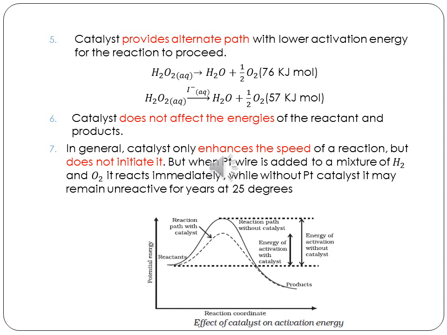Hydrogen and oxygen, when you leave them just like that, even at 25 degrees for years together, may remain without any reaction. But if you put a small platinum wire into that mixture, it will start reacting immediately. So there are some exceptions, but in general a catalyst will only enhance the speed of a reaction. It will not initiate it.